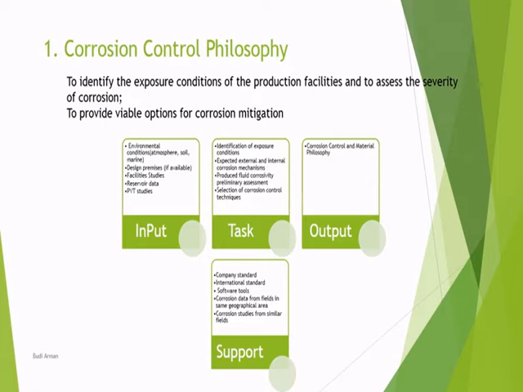The inputs are environmental conditions, which we need for external corrosion assessment, design premises, process study, reservoir data, and PVT study. Then we can have supporting documents such as company standards, internal standards, software tools, corrosion data from the field in some geographical area, and corrosion studies from similar fields.